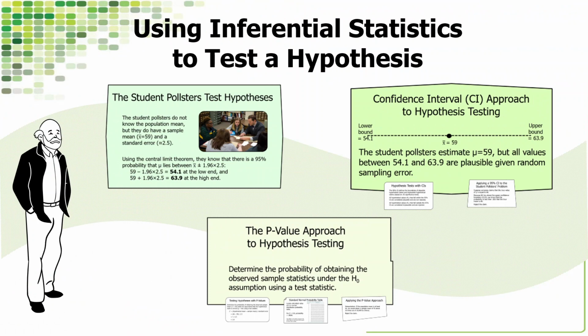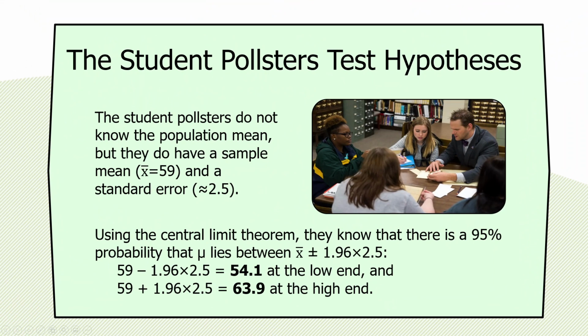Well, here we go. The student pollsters do not know the population mean. Okay, we don't either. But they do have a sample mean, X bar, of 59, and a standard error of 2.5. Now, what do they do? They're no longer working from knowing that the population mean is 58. So they use their sample mean as an estimate of the population mean, and then figure out what the probability is that the true population mean lies within their estimate.